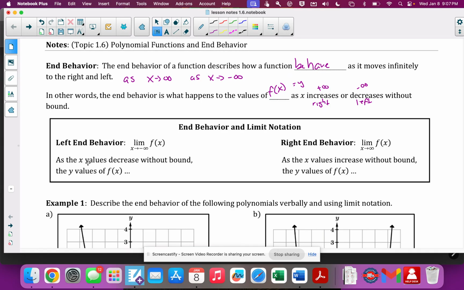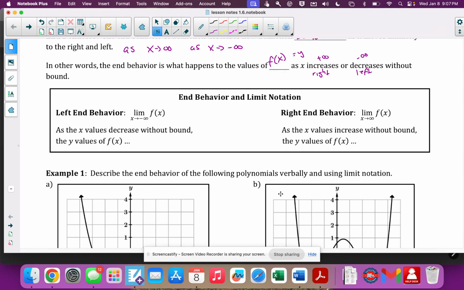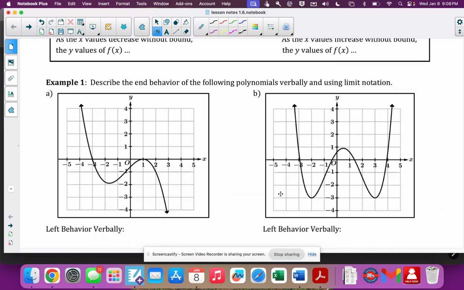The way you would read it, as the x values decrease without bound, they're going toward negative infinity, right? The y values of the f of x are doing whatever they're doing, okay? And when you're talking about a polynomial, that means they're either going to positive or negative infinity, right, as well. When we were doing the rationals, remember that they were going towards their horizontal asymptotes a lot of the time. So this is the first time that we've actually talked about writing a limit notation, right, with a negative or a positive infinity to differentiate between the two.